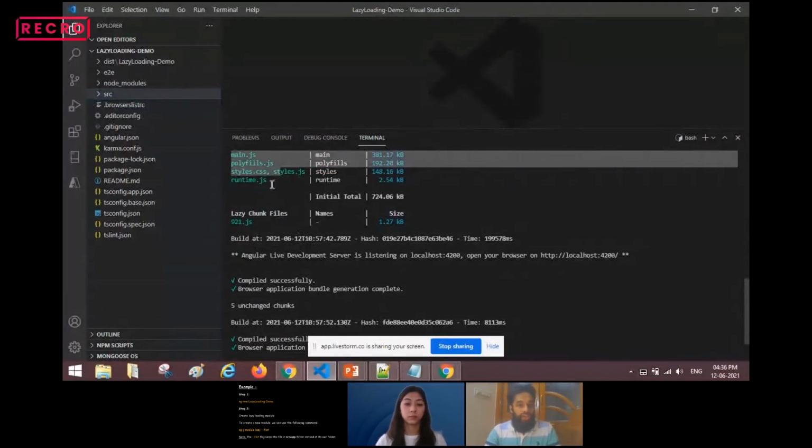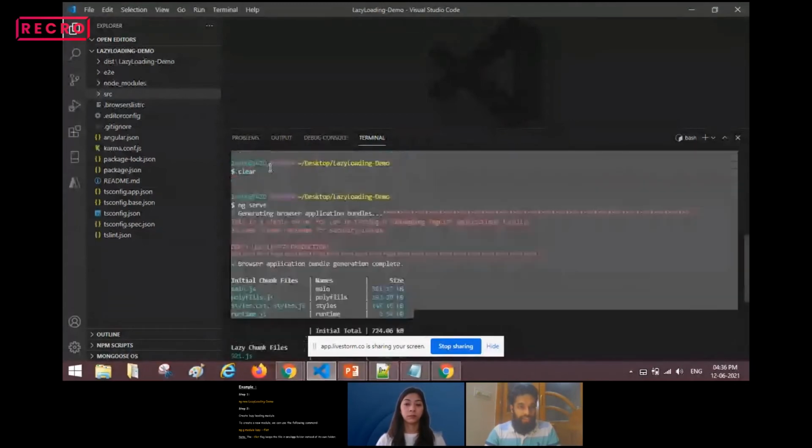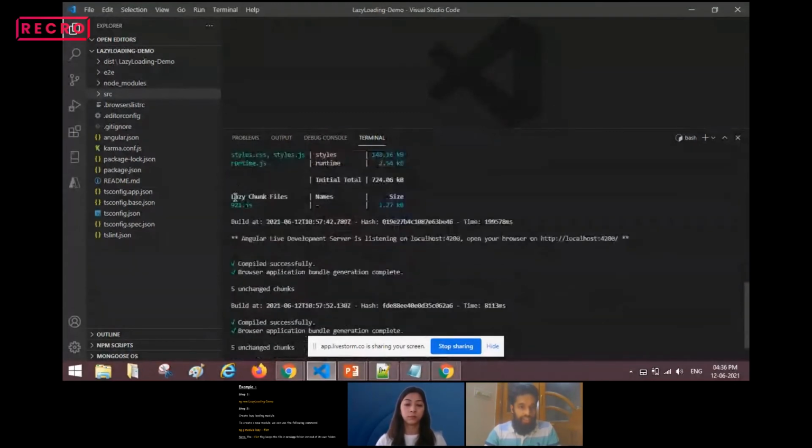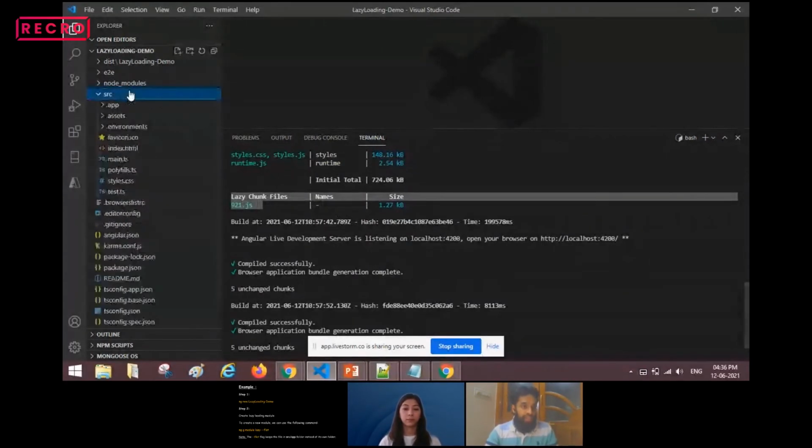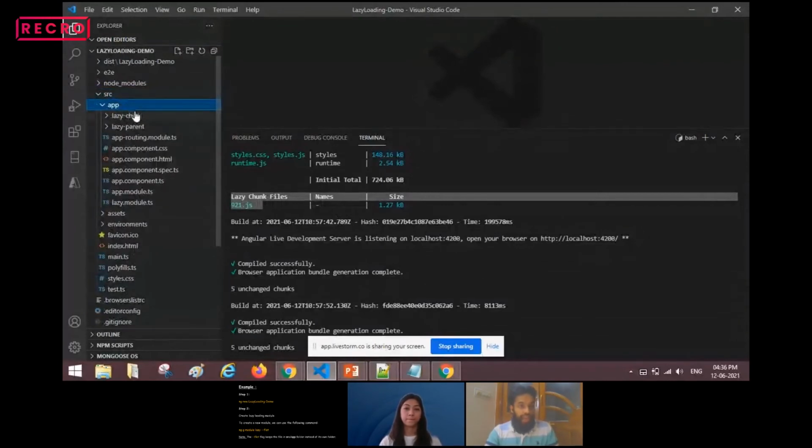All these bundle files we can see in the first section. In the second section, there is a section called lazy chunk files, and it also shows the size 1.27 KB. This is what got generated when we implemented lazy loading inside the app.